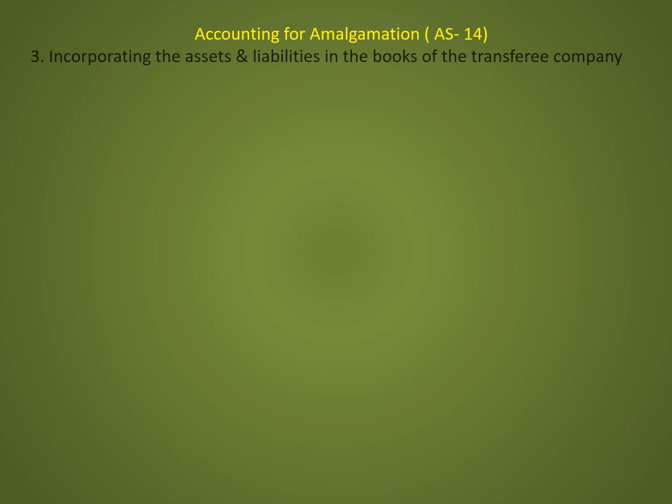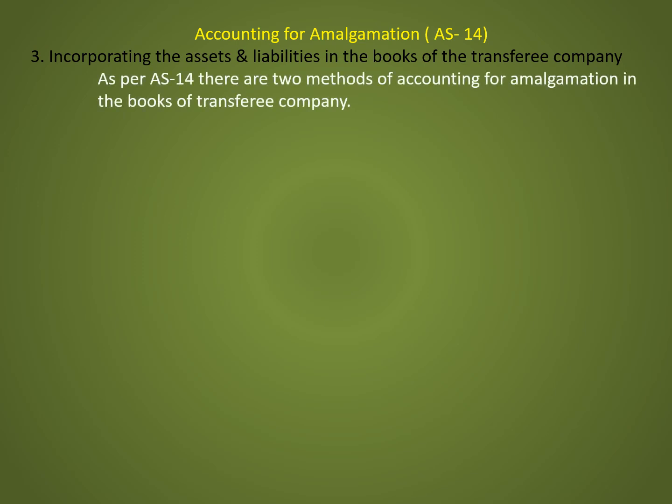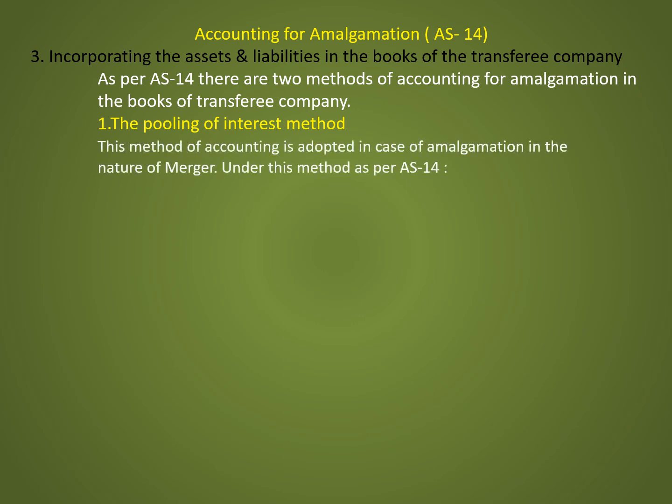The third step is incorporating the assets and liabilities in the books of the transferee company. As per AS 14, there are two methods of accounting for amalgamation in the books of the transferee company. The first method is the pooling of interest method. This method of accounting is adopted in case of amalgamation in the nature of merger.